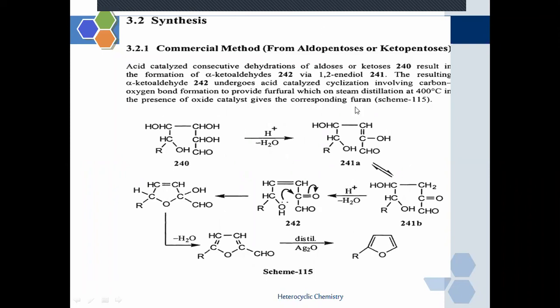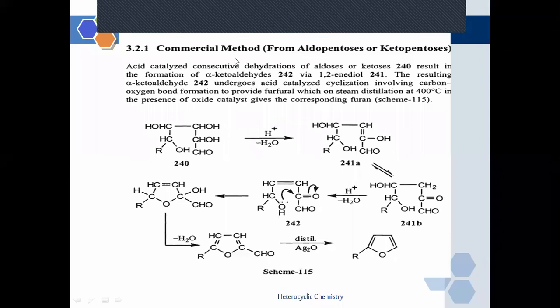Synthesis of furan from aldopentoses or ketopentoses. This is a commercial method, widely used on an industrial scale as a very simple reaction in the presence of acid. What is the mechanism of the reaction?